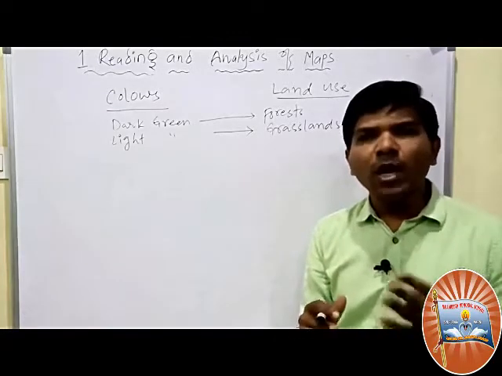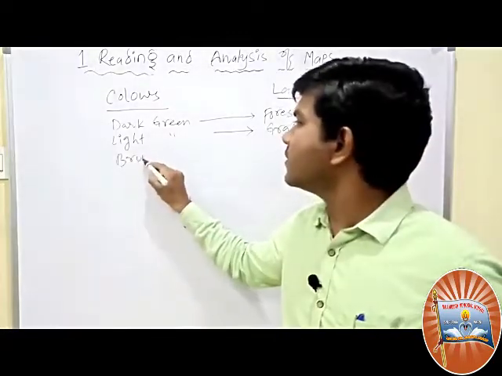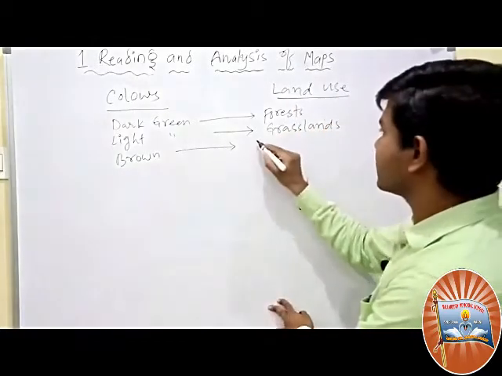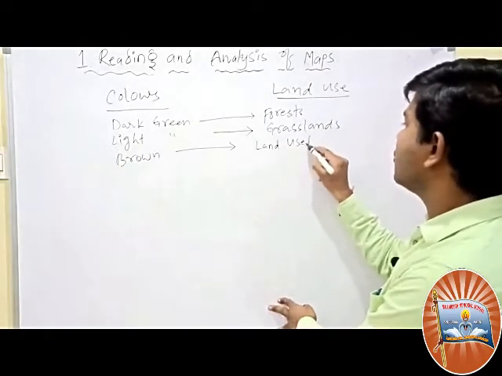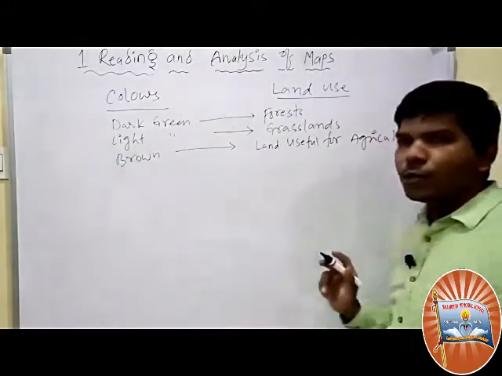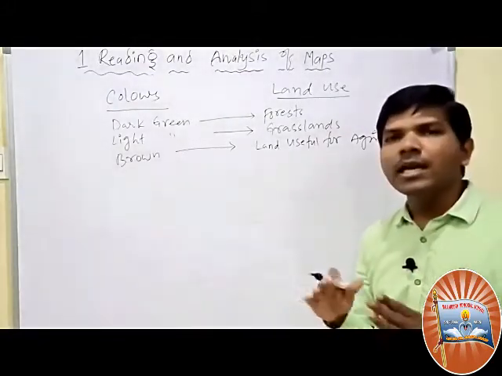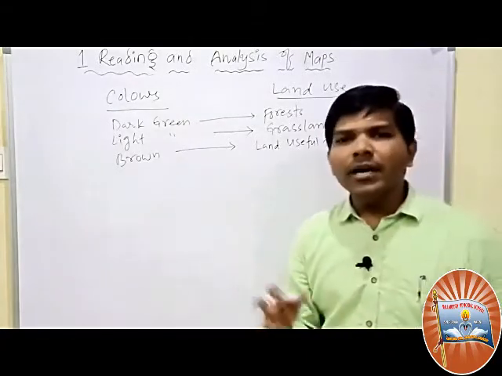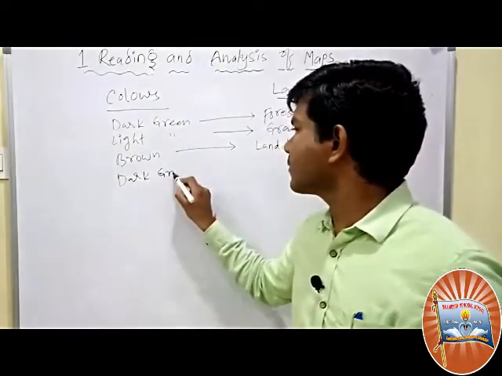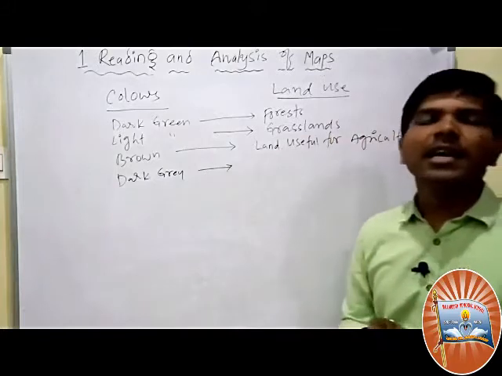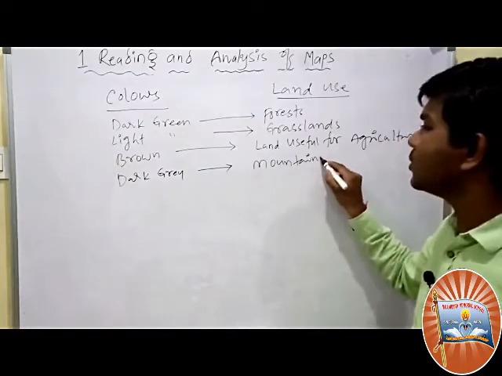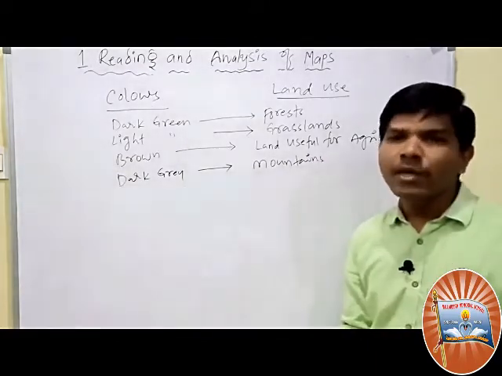Next, brown. What does brown indicate? Brown color usually indicates land useful for agriculture. Universally, you see this in any map. Okay. Next, dark grey. Dark grey color is used especially for mountains. All the mountains are shown in that color.